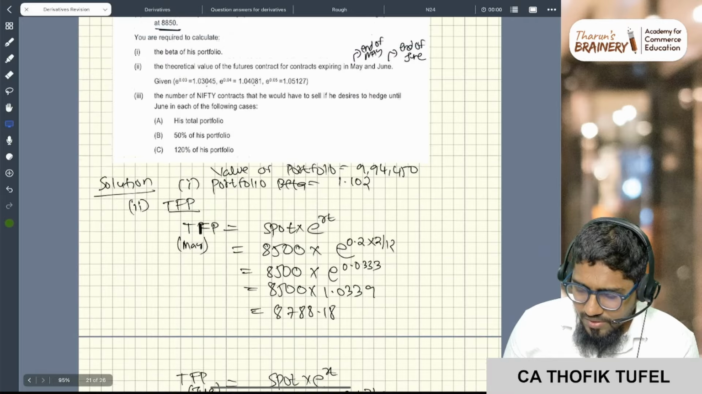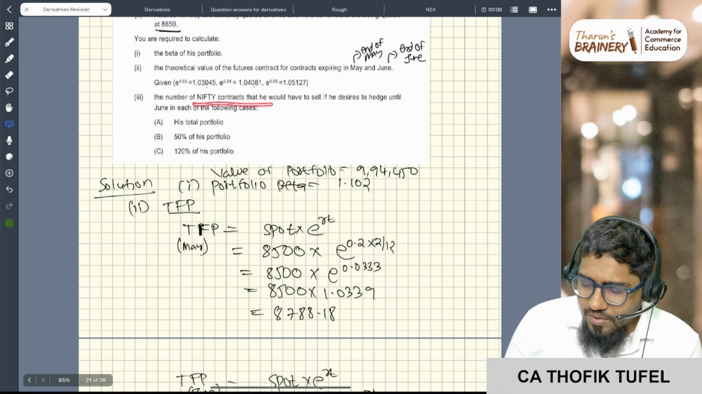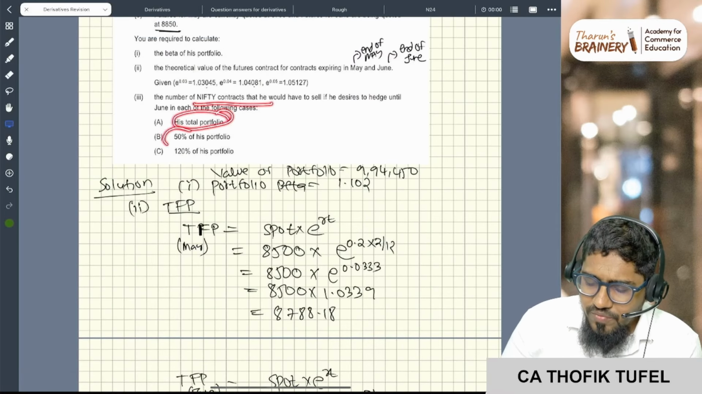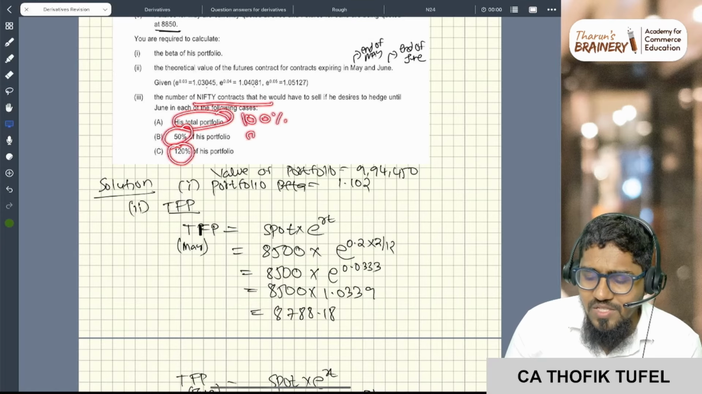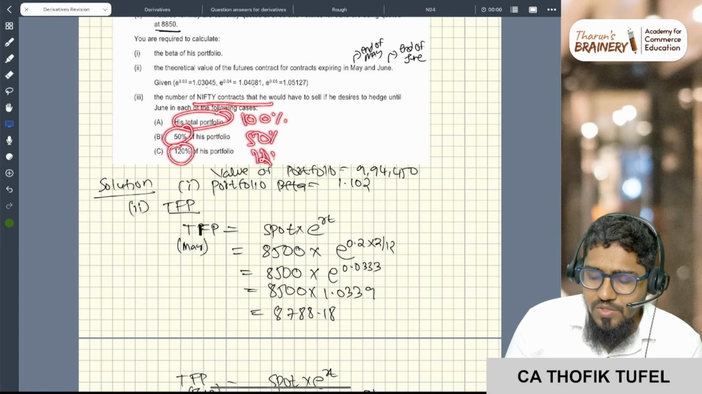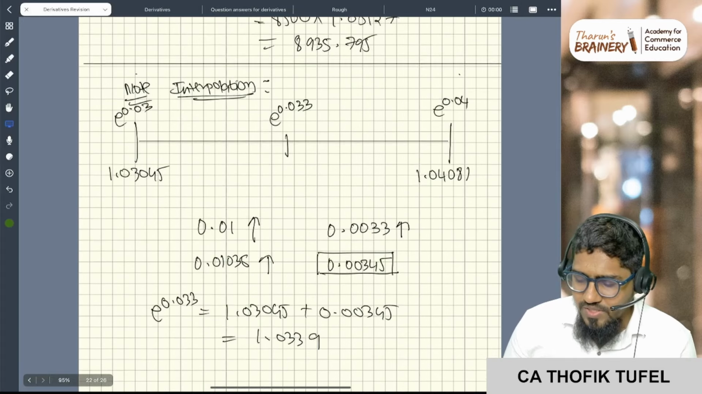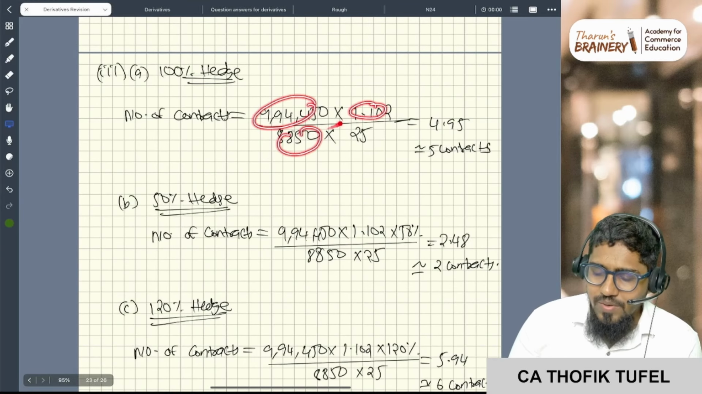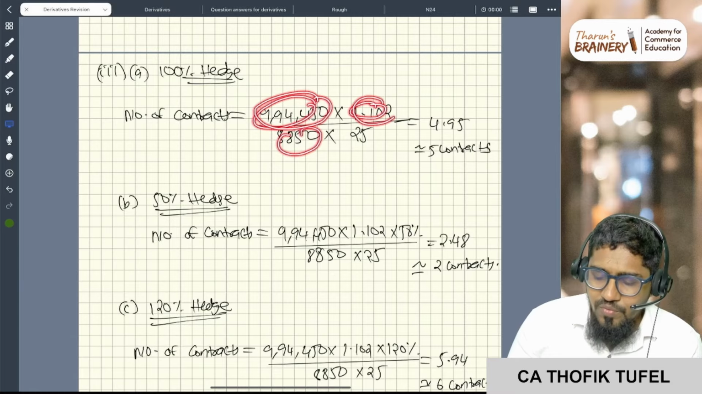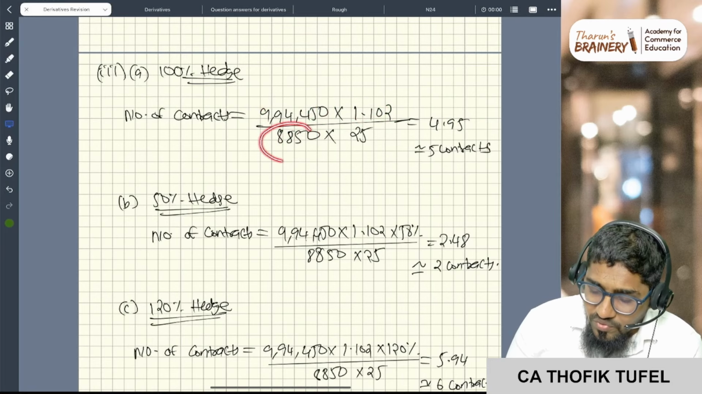Okay, now see what they are doing. How many nifty contracts if the hedge is total portfolio 50%, 120%? This is total hedge, 100%. This is partial hedge in percentages. So 50% and 120%, which is very simple here. See, number of contracts: value of portfolio into portfolio beta divided by futures value.